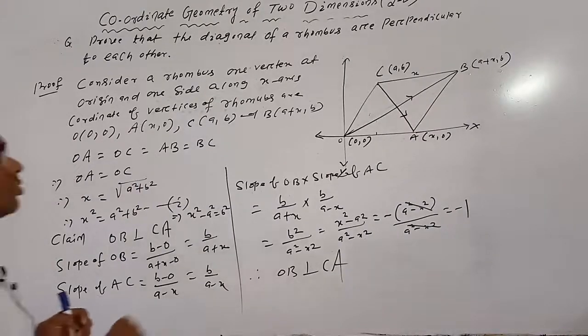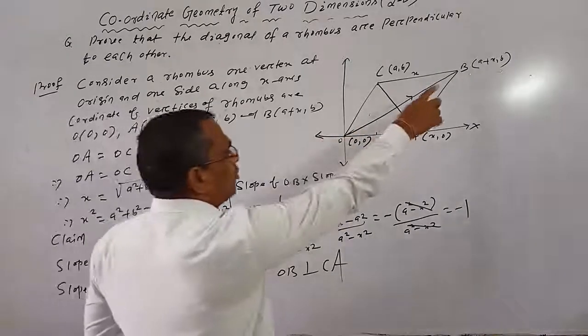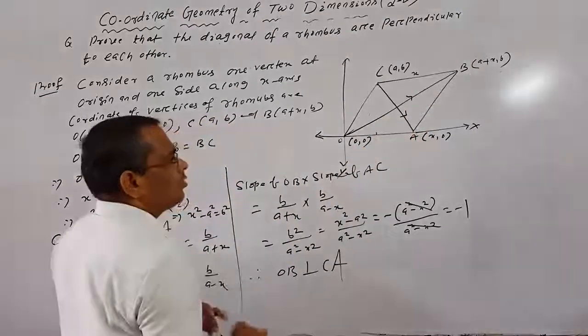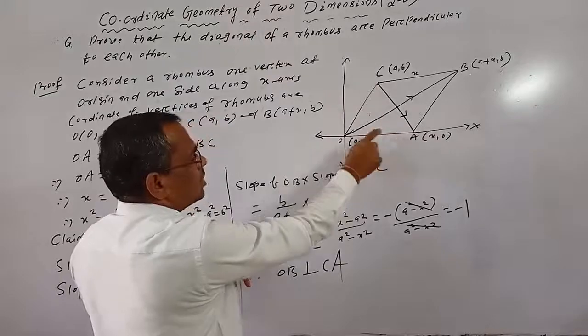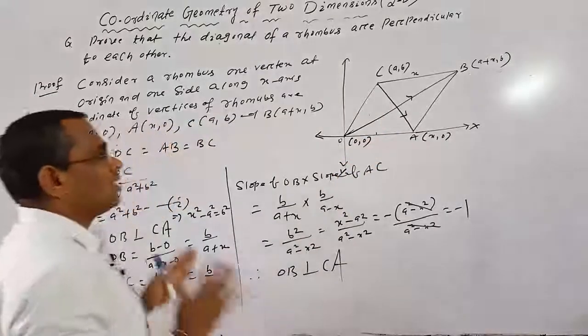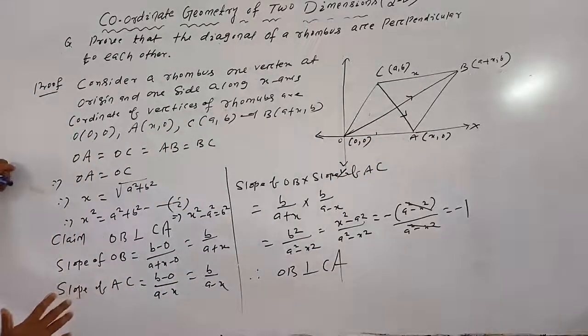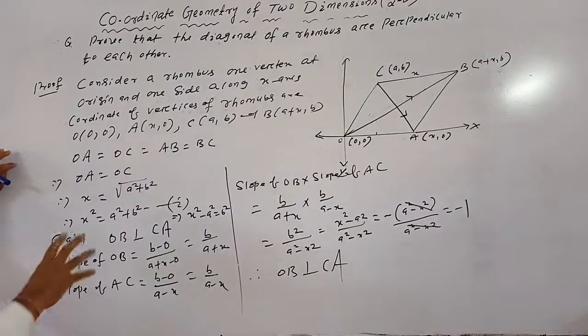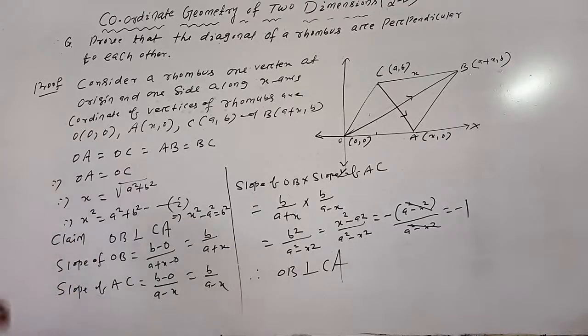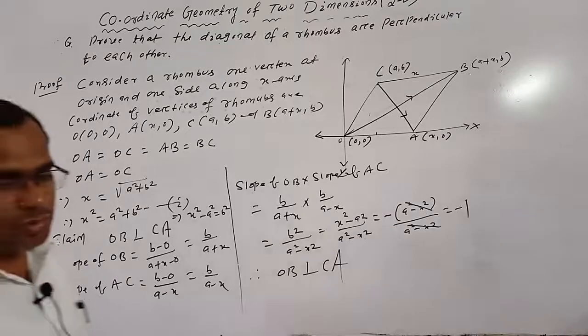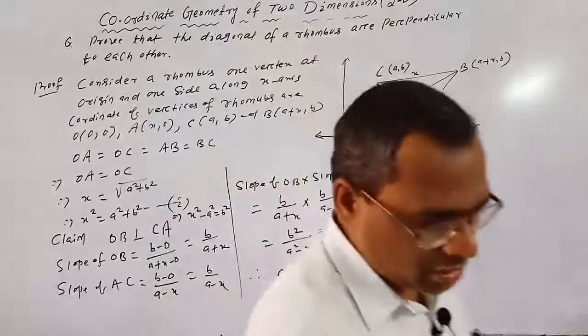And also the midpoint of OB equals a plus x by 2 comma b by 2, and the midpoint of diagonal CA is also a plus x by 2 comma b by 2. That means the diagonals of a rhombus bisect each other at a right angle. So in this way you have to prove results geometrically.